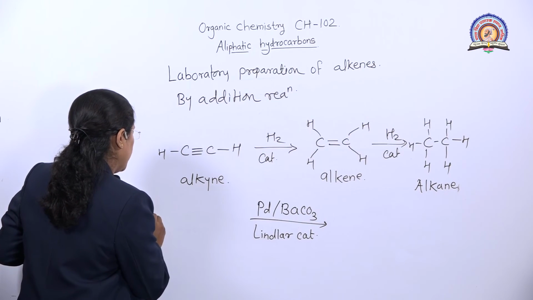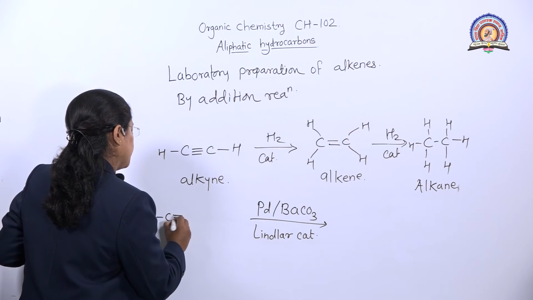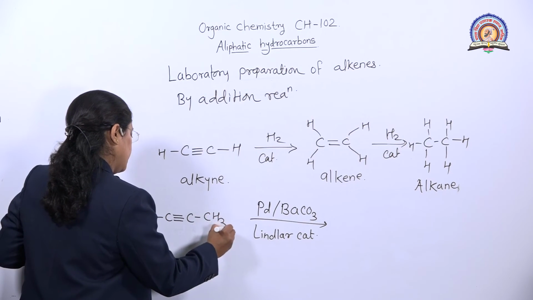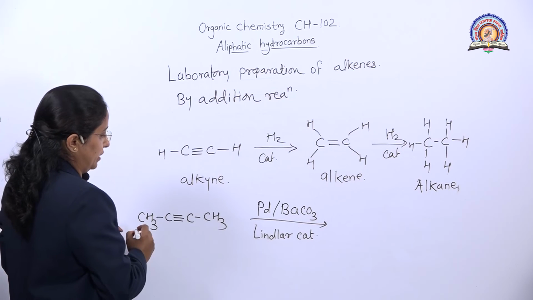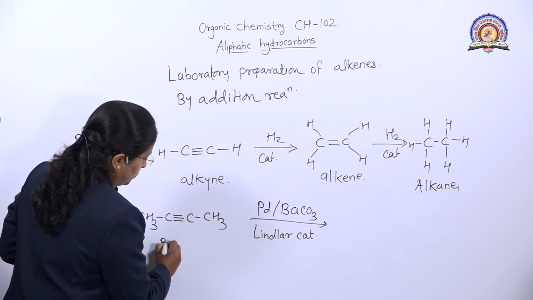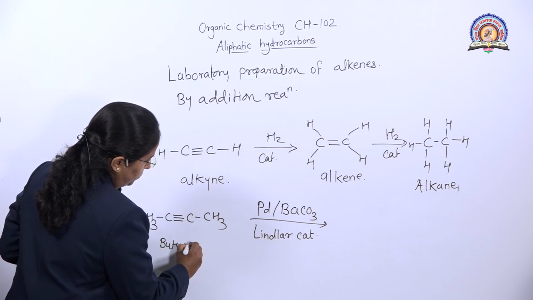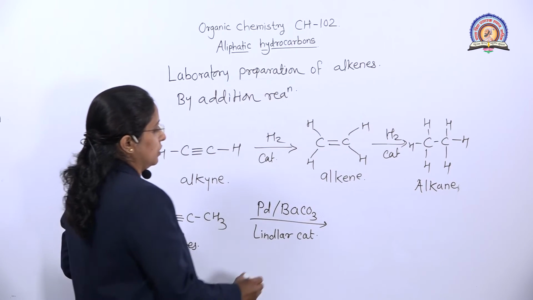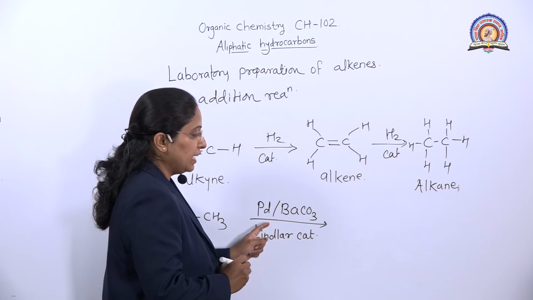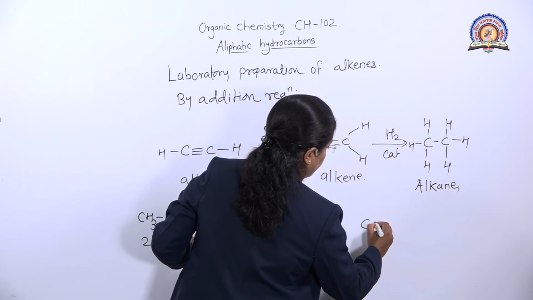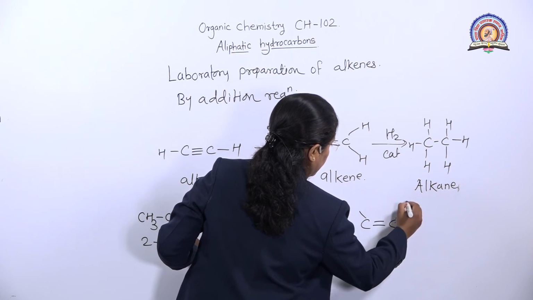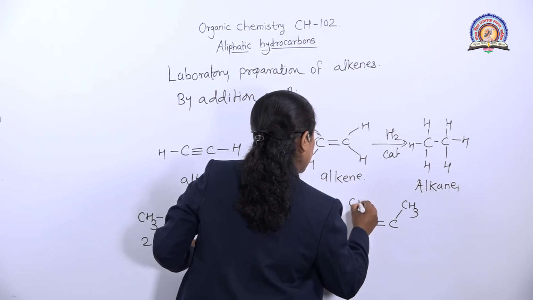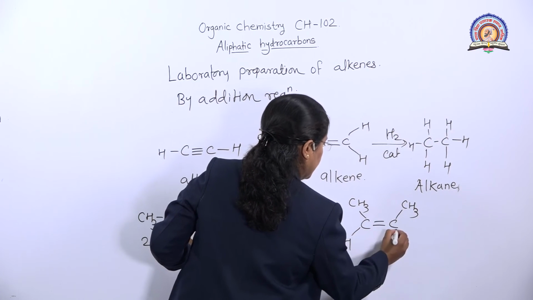Here we take one example. This is 2-butyne, in presence of Lindlar catalyst. It gives a cis alkene. What do we get? We get a cis alkene.